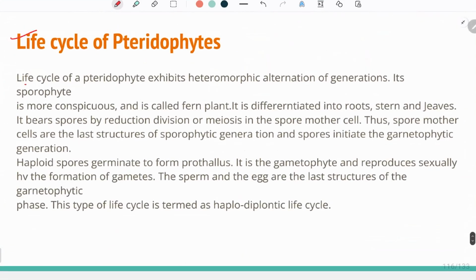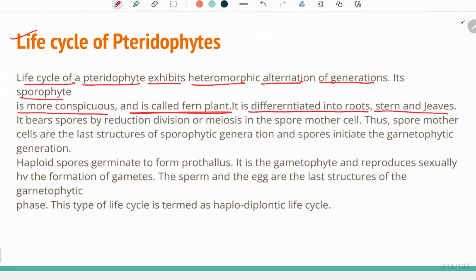So the life cycle of pteridophyte exhibits heteromorphic alternation of generation. Its sporophyte is more conspicuous and it is called a plant proper. It is differentiated into root, stem, and leaf. So the sporophyte is more conspicuous. We can very clearly see it, and it is differentiated into root, stem, and leaf.